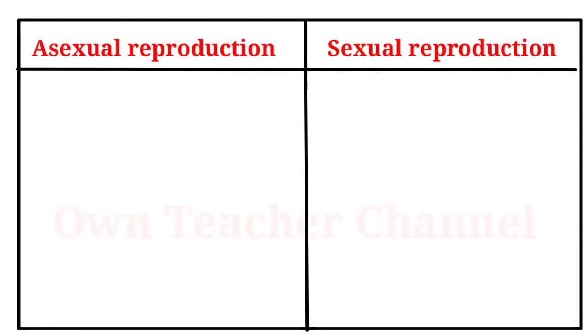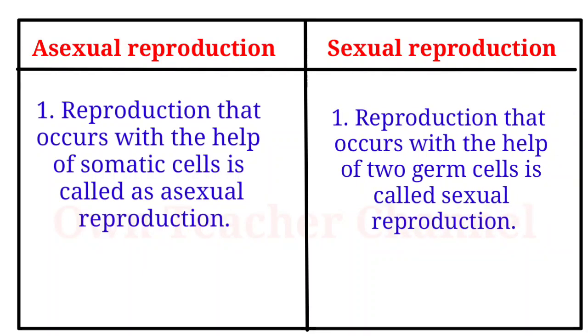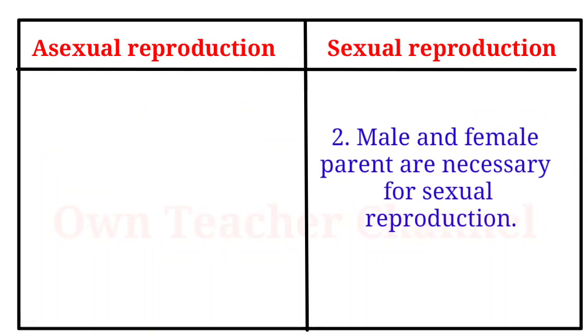Question 1. Complete the following chart. Asexual reproduction and sexual reproduction. Reproduction that occurs with the help of somatic cells is called asexual reproduction. Reproduction that occurs with the help of two germ cells is called sexual reproduction. Male and female parents are necessary for sexual reproduction.